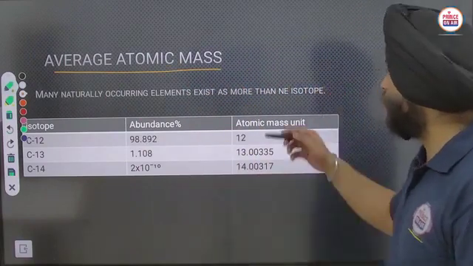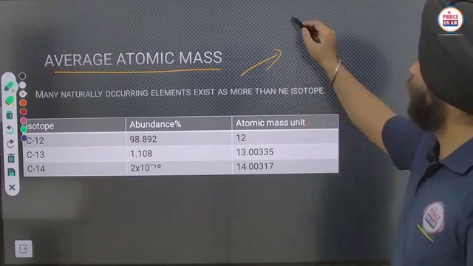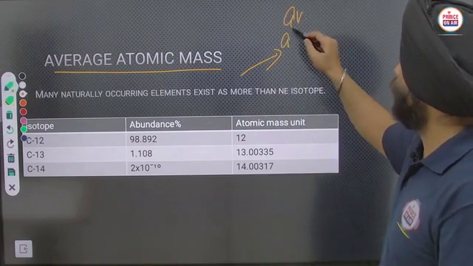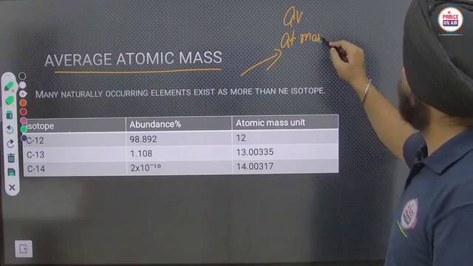How can we calculate the average atomic mass?